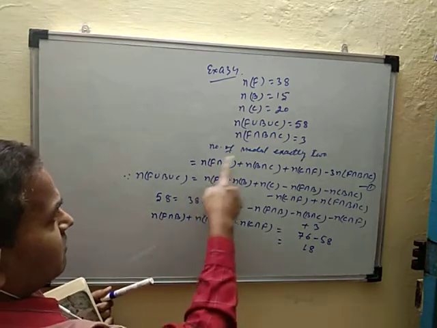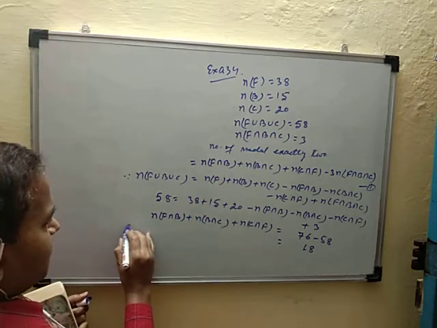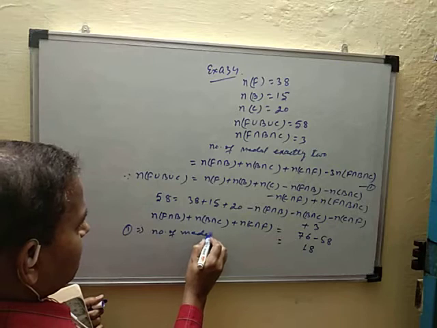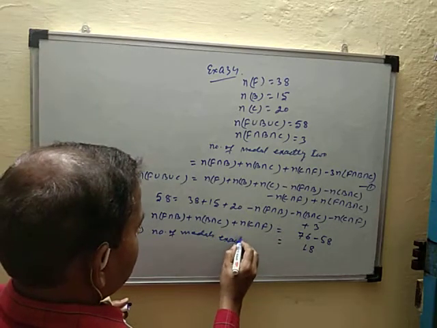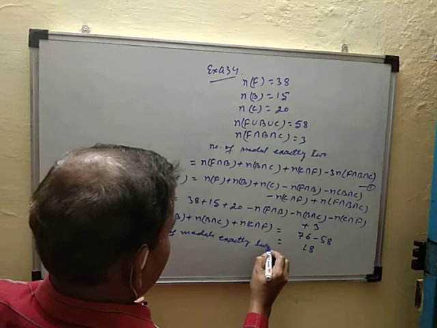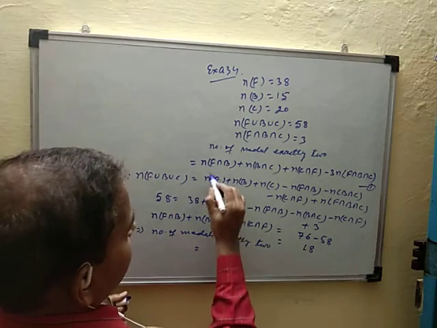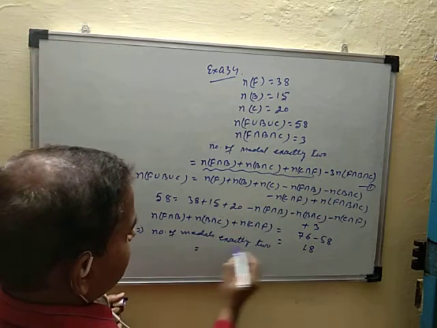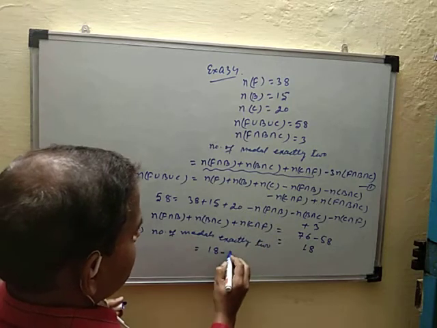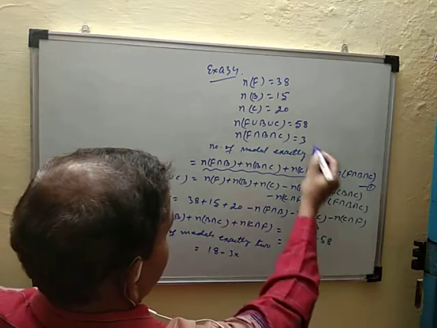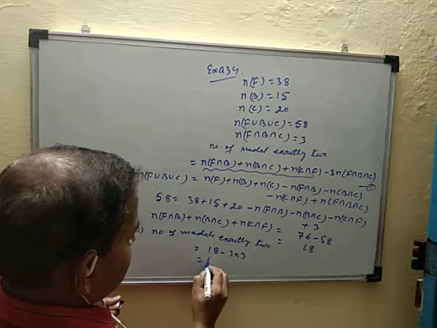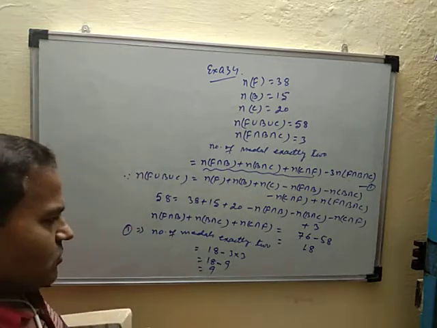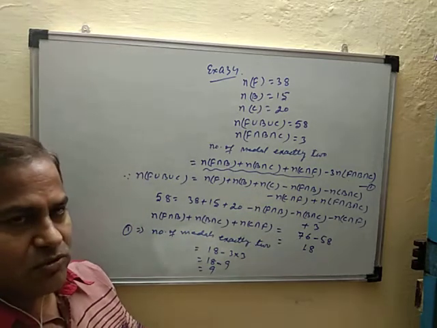Now find the number of medals exactly 2. So the number of medals exactly 2 is equal to, first put these values. So this value is 18. So 18 minus 3 into 3, as the triple intersection is 3. So 18 minus 9 is equal to 9. So the number of medals exactly 2 is equal to 9.